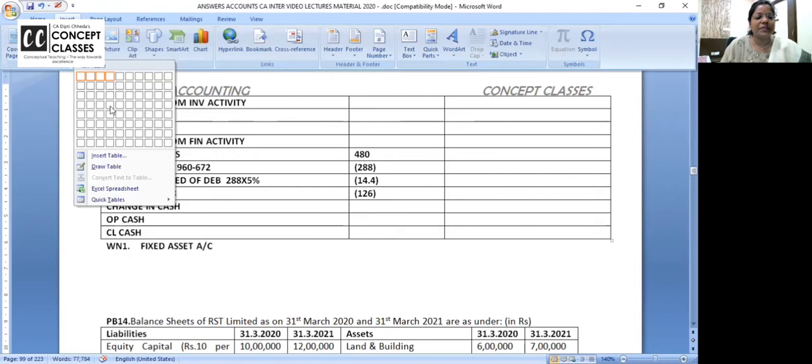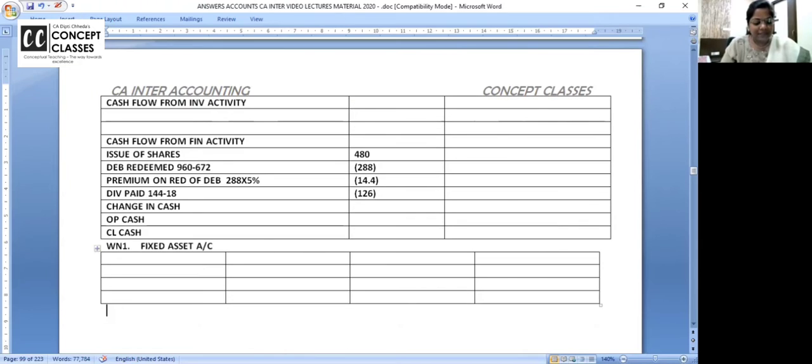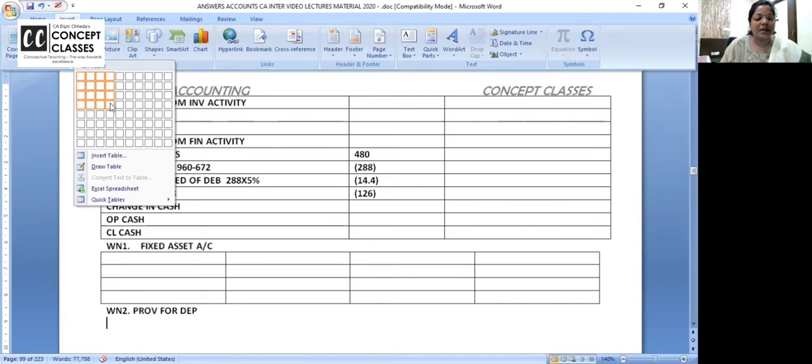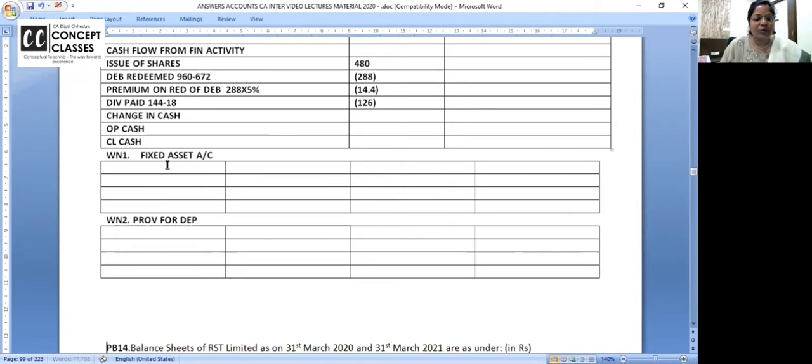Particulars, amount. Next is working note 2. What do we call it? Provision for depreciation account. Yes, I'm not scrolling back the screen. I want all of you to write from your hard copy.